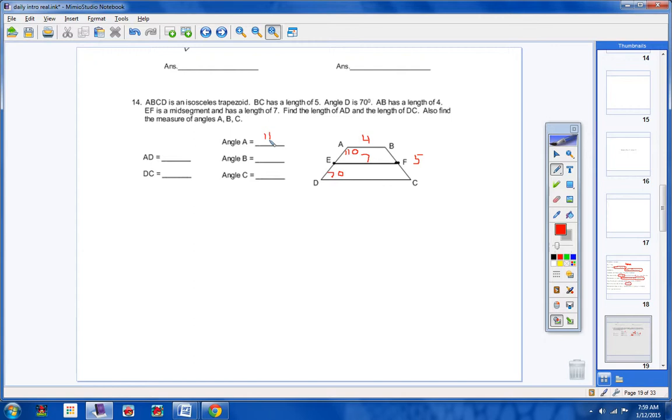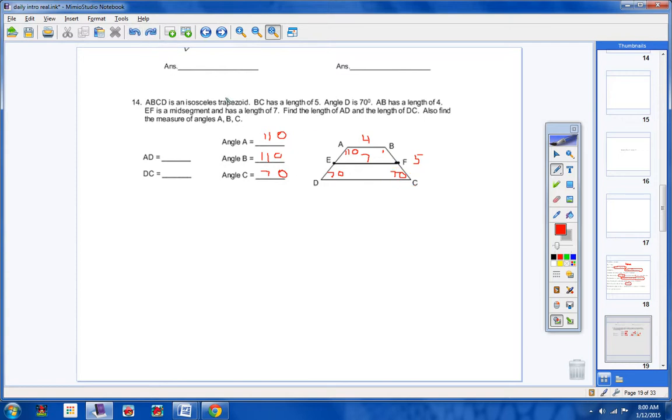Now, because my trapezoid is isosceles, my base angles are congruent. So if this is 70 here, then angle C has to be 70 also. Well, if my base angles have to be congruent, these are base angles up here also. So this angle here is 110. Angle B has to be 110. Angle B also has to be 110 because this angle here and this angle here, they have to be supplementary. Okay? Alright.